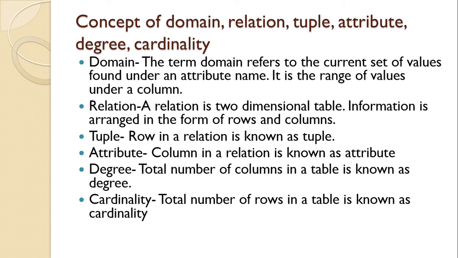Degree, total number of columns in a table. If the table contains your name, roll number, father's name, mother's name, and address, then 5 columns are present there, so the degree will be 5. Cardinality, total number of rows in a table is known as cardinality. If your class contains 10 students, then the cardinality of that table will be 10, because only the information of 10 students is there. Then total rows are 10, so cardinality is also 10.